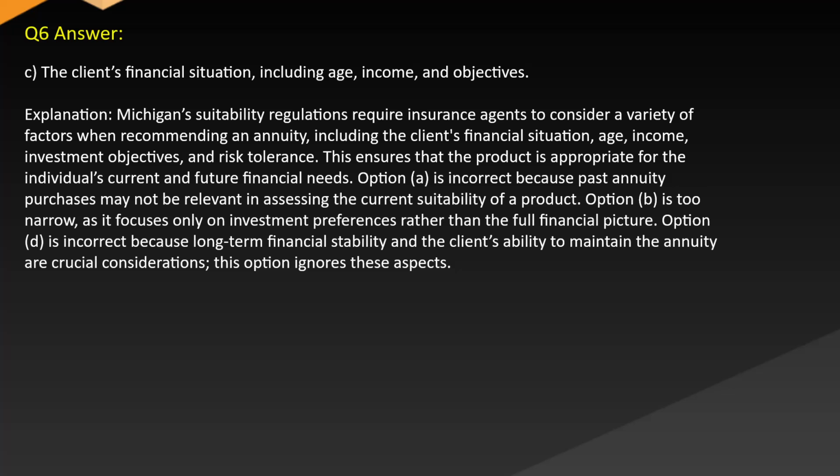Option A is incorrect because past annuity purchases may not be relevant in assessing the current suitability of a product. Option B is too narrow as it focuses only on investment preferences rather than the full financial picture. Option D is incorrect because long-term financial stability and the client's ability to maintain the annuity are crucial considerations, and this option ignores these aspects.